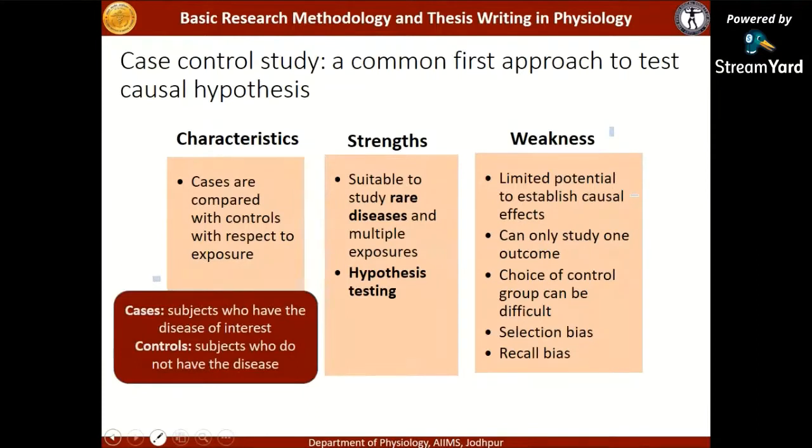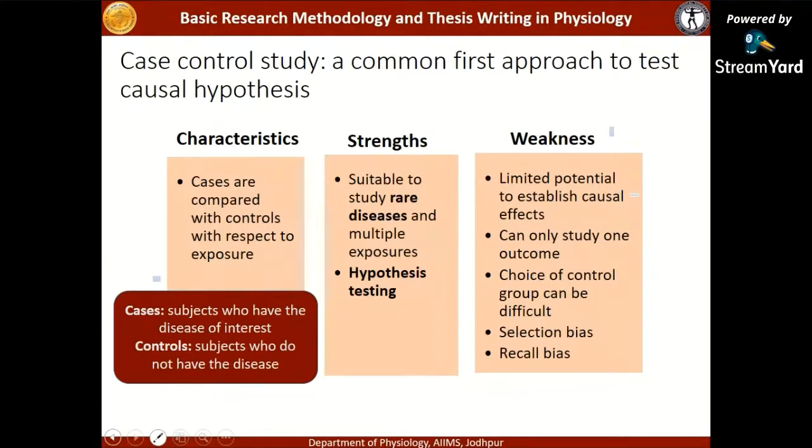Cases are the subjects who have the disease of interest and controls are the subjects who do not have the disease. These designs are very suitable to study rare diseases because the disease has already occurred, and they are good to study multiple exposures. They are good for hypothesis testing. You can test the cause-effect relationship here.